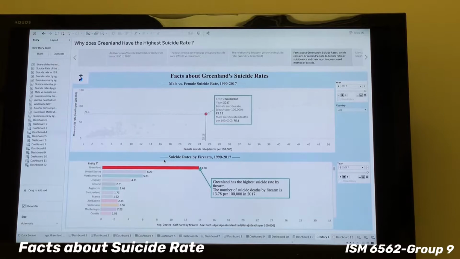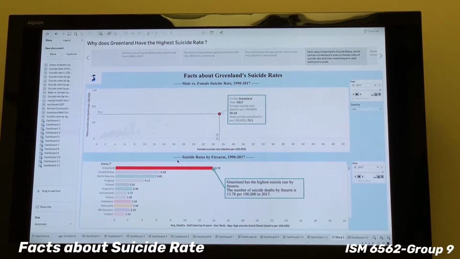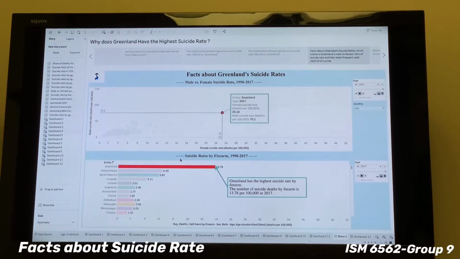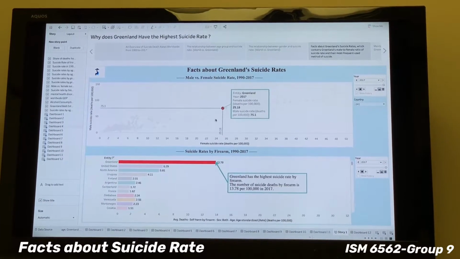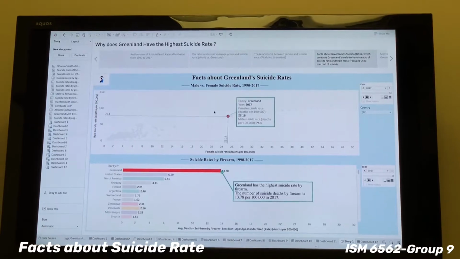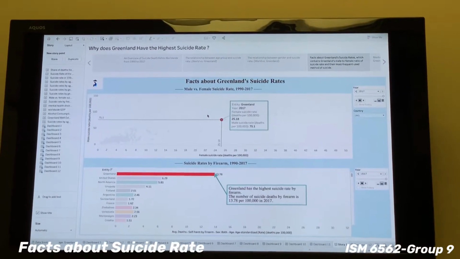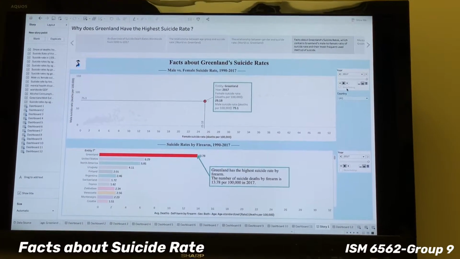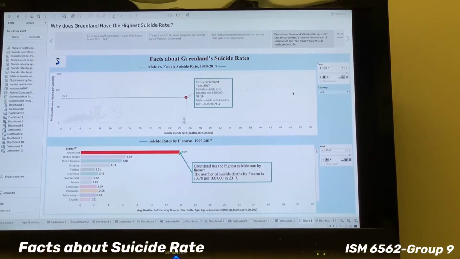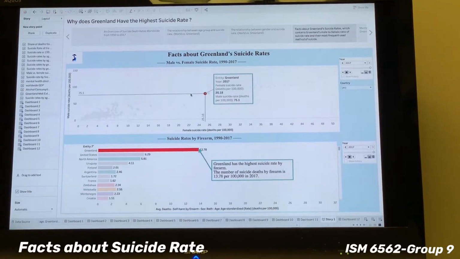So in the last chapter we compared the trend of suicide rate by gender. In this chapter, we can easily focus on the value of male to female suicide rate by gender in one specific year by using this scatter point. At first we used a bar chart instead of this one, but we found the bar chart is blurry for displaying the trend of the suicide rate after we select show history. Moreover, the 2D position pre-attentive attribute is much more precise than the length attribute. So that's why we changed from the bar chart to the scatter point, as you can see now.